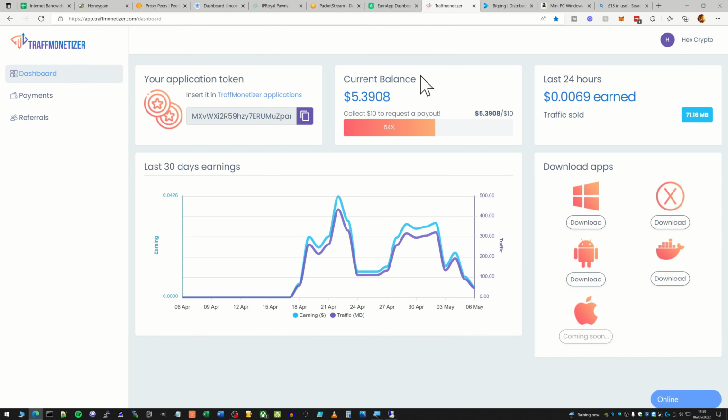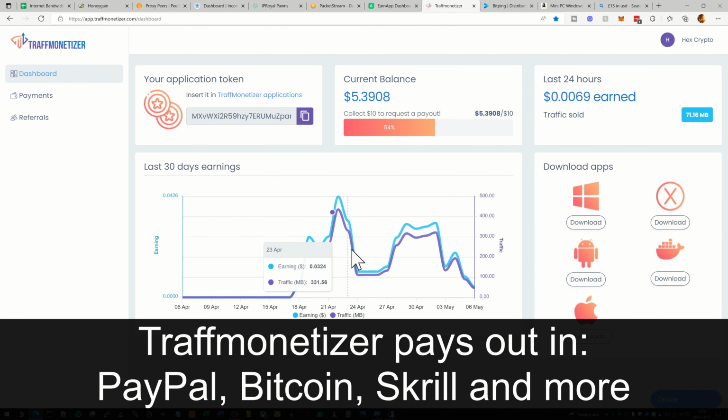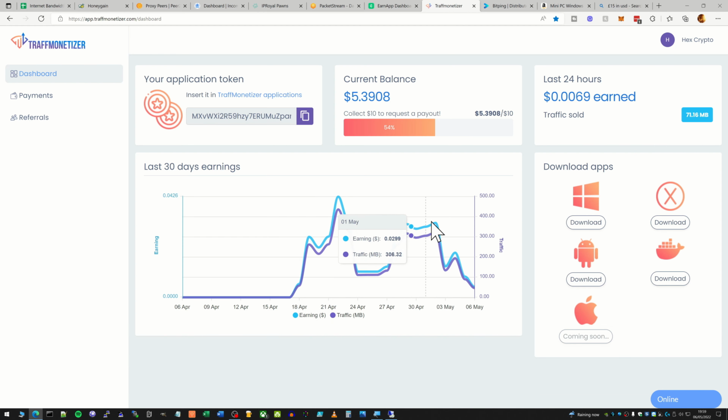So next up is Traffmonetizer, and this seemed to also start off pretty well, doing quite a lot, and then it dropped off a bit. It's gone back up and it's dropped back down again now. So it's not really earning a huge amount. I've only earned about 39 cents since I actually signed up. So not the best in the world, but I will keep this running anyway, because the more you have running, the more chance you have of actually earning something back.